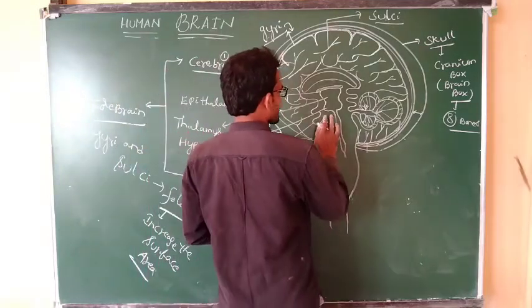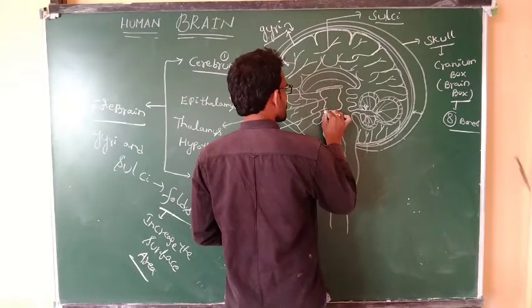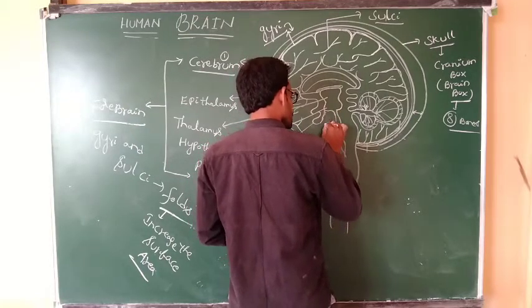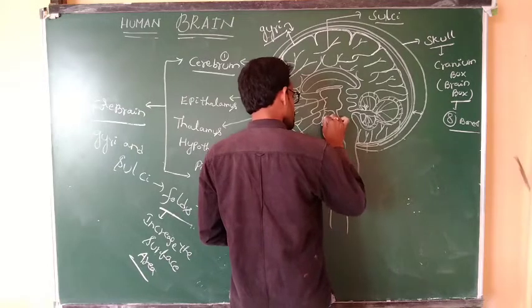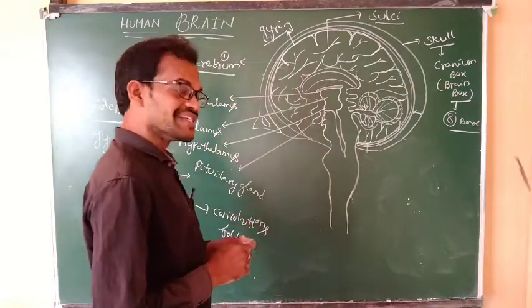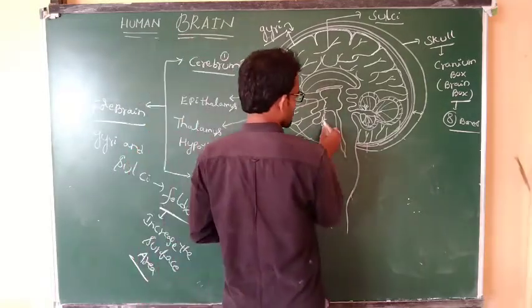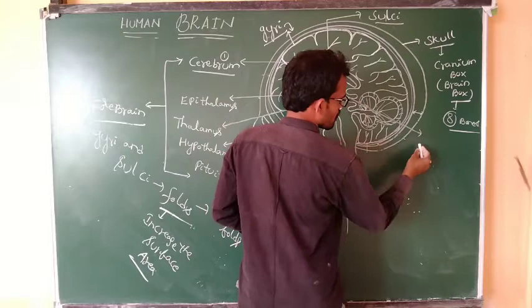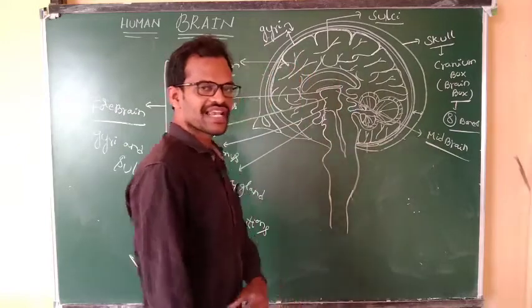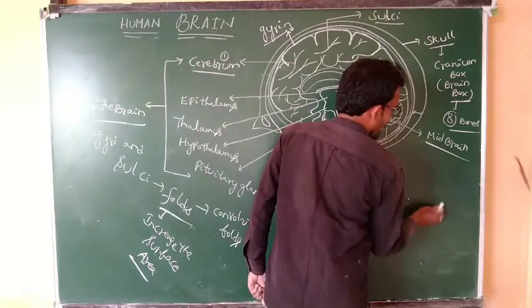Coming to the next one. See here, this is the forebrain. The next one is the midbrain. They indicate midbrain. The next part indicates the hindbrain. What is the part? Hindbrain.